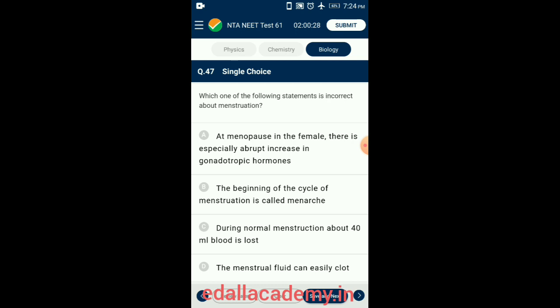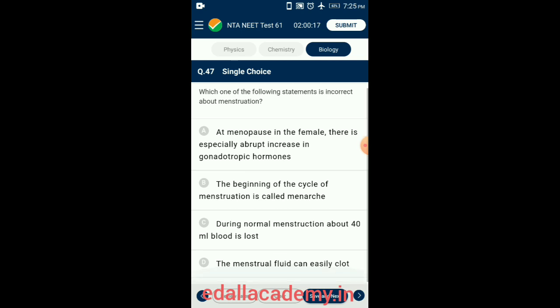But when the period is heavy and blood is being rapidly expelled, there is not enough time for anticoagulants to work, which enables clots to form. So the answer for this question is option D. The menstrual fluid can easily clot.